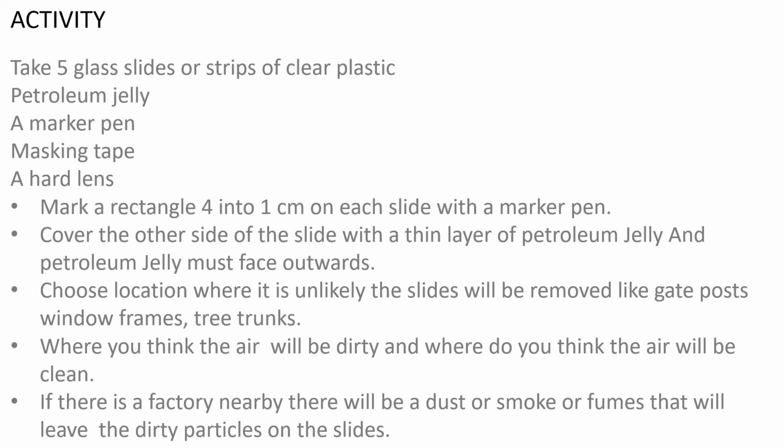So you can do this activity to check the air pollution. Take 5 glass slides or strips of clear plastic, petroleum jelly, a marker pen, masking tape, and a hand lens. You have to mark a rectangle 4 by 1 centimeter on each slide with the marker pen. Cover the other side of the slide with a thin layer of petroleum jelly, and the petroleum jelly must always face outwards. Choose a location where you think it is unlikely the slides will be removed, like a gate post, window frames, or tree trunks. Put the slides there.